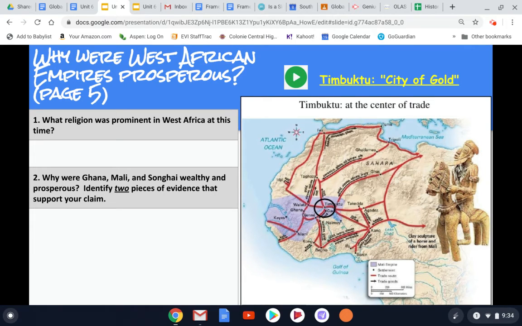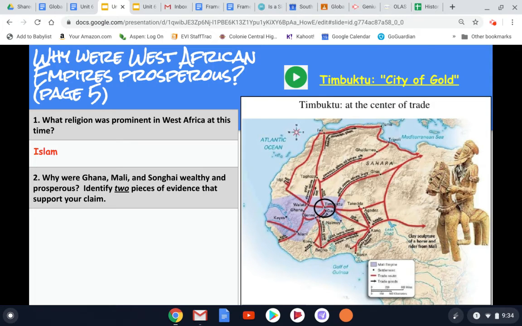All right, so let's go over these two questions and then we will call it a day and you guys can enjoy your weekends. So the first question on the bottom of page 5 was, what religion was prominent in West Africa at this time? And we read together that a lot of the Mansas, or kings of the Kingdom of Mali, as well as probably these other West African kingdoms that were there too, were Muslim. So the religion that was prominent, which we'll see how it has a big effect with Mansa Musa's story next week, is the religion of Islam.